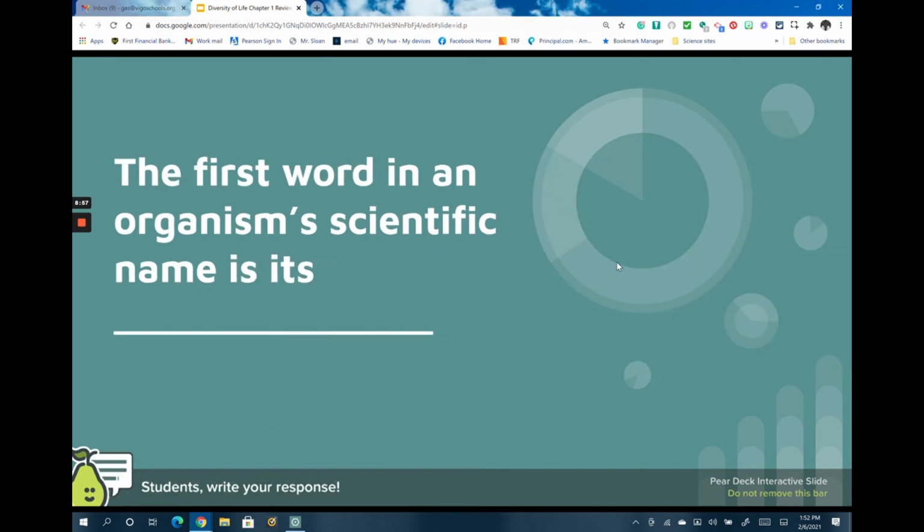Number 14, and we just talked about this a couple moments ago. The first word in an organism's scientific name is its genus. Its genus name comes first.